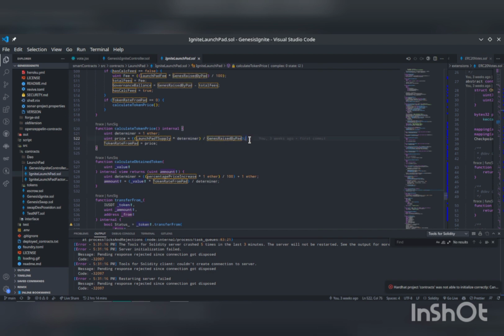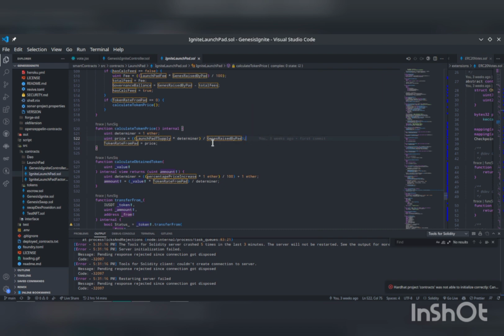I'm going to give you a very simplified example. If an admin creates a launchpad with 100 tokens, and from that launchpad he was able to raise 100 ETH, then we have an exchange rate for that token. He brought in 100 tokens and users paid 100 ETH, meaning the price of that token can be pegged at 1 to 1 with the ether. One of his tokens can be equal to 1 ETH. So at that point we have a price for that token. That is how our contract is able to determine the price of this token.